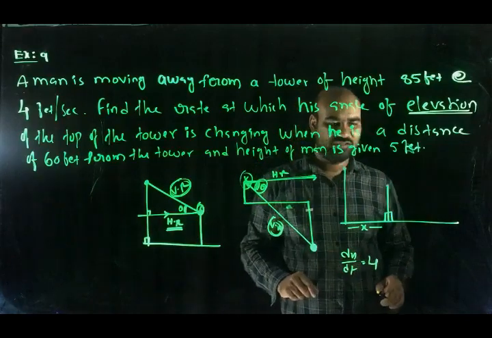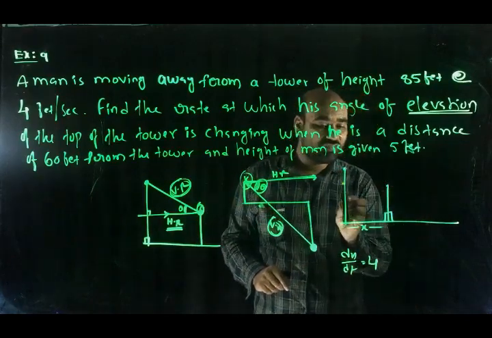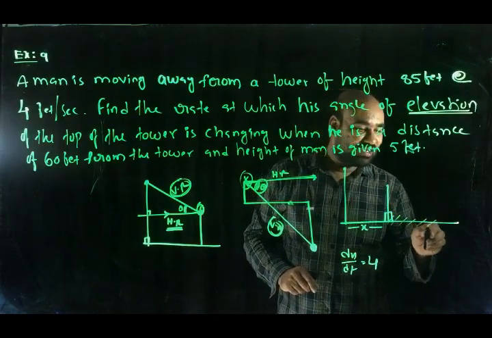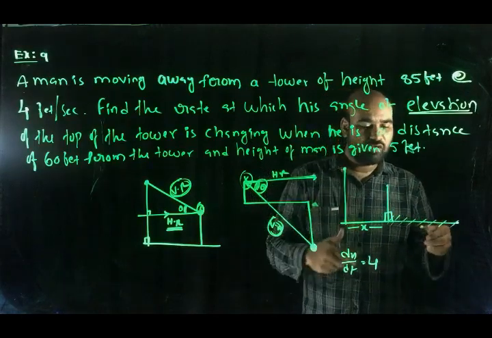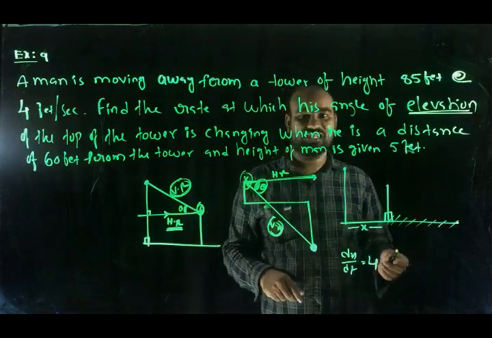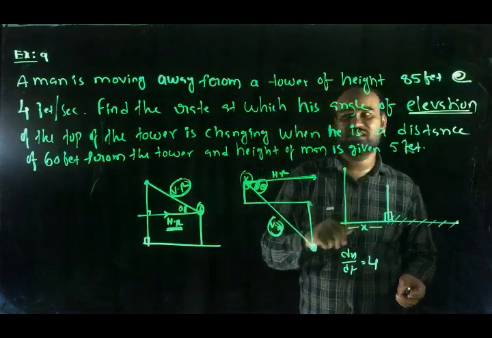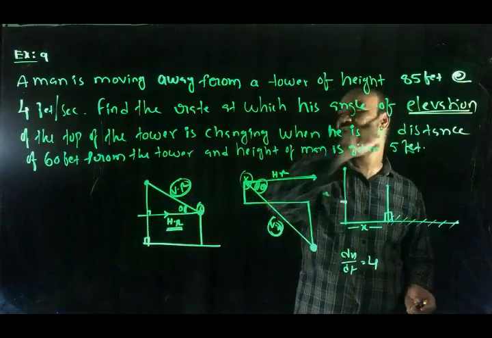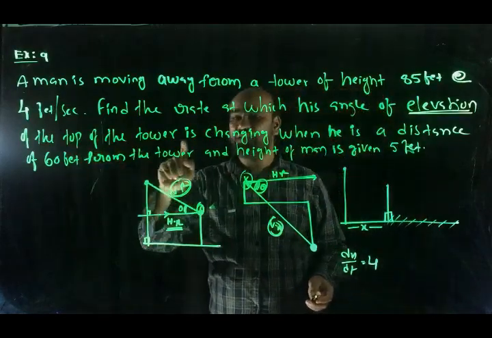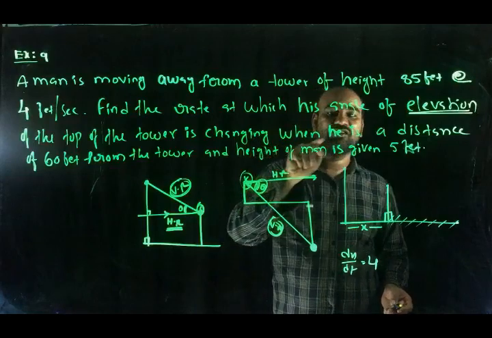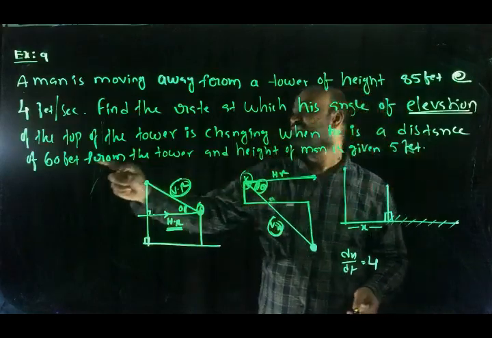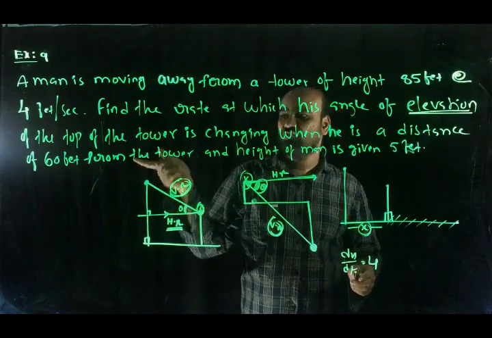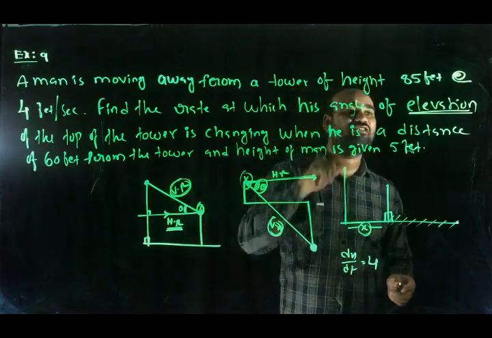That is given. If the person is walking away from the tower, his shadow will lengthen. You know how to find the rate at which his shadow is lengthening, but the problem is not like that. Find the rate at which the angle of elevation of the top of the tower is changing when he is at a distance of 60 feet from the tower. When x equals 60 feet, find the change of the angle of elevation.